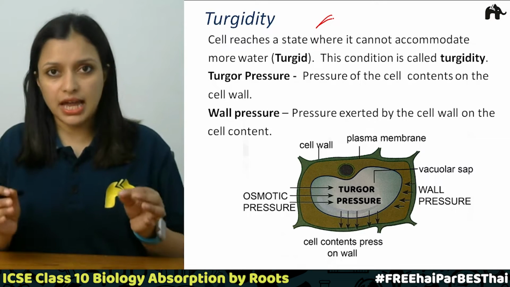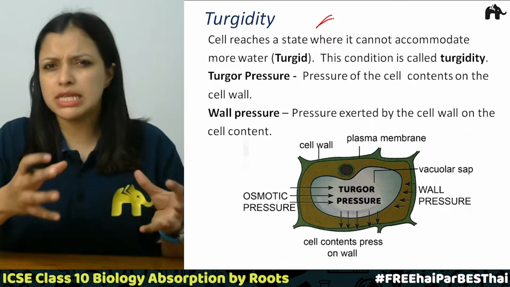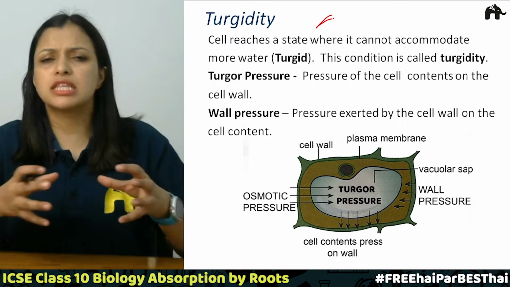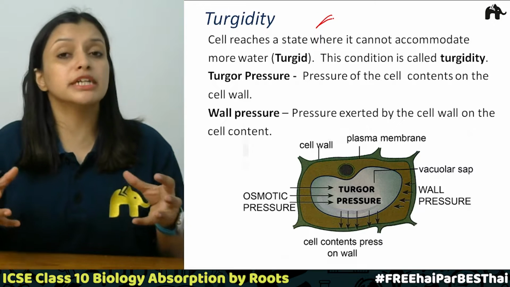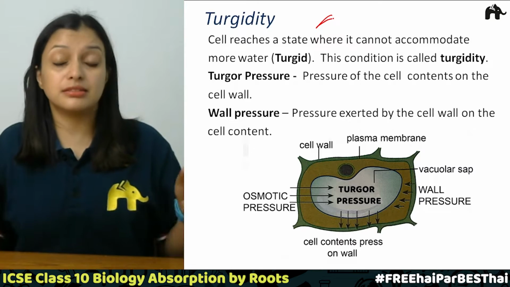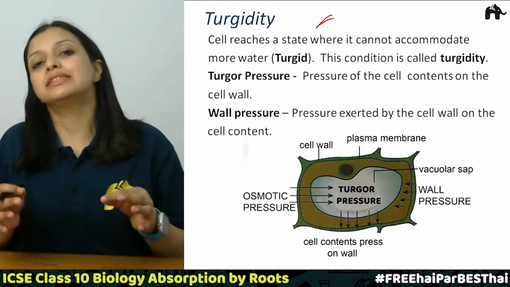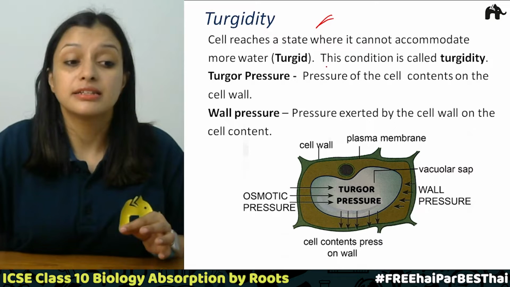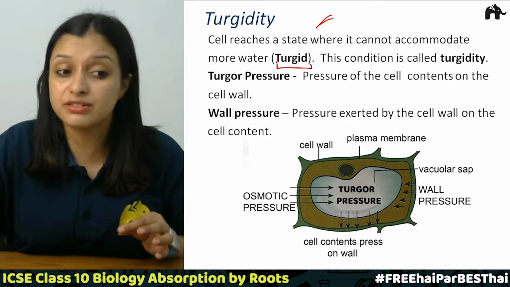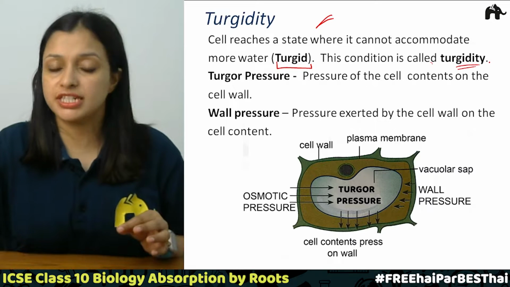Now there will be a stage when these root hair cells will not be able to accommodate more water. That is the state when no more water enters into the cell, and the cell is called turgid, and this condition is called turgidity, right?